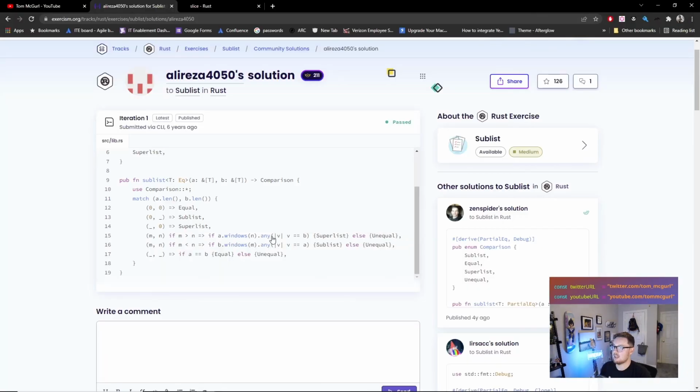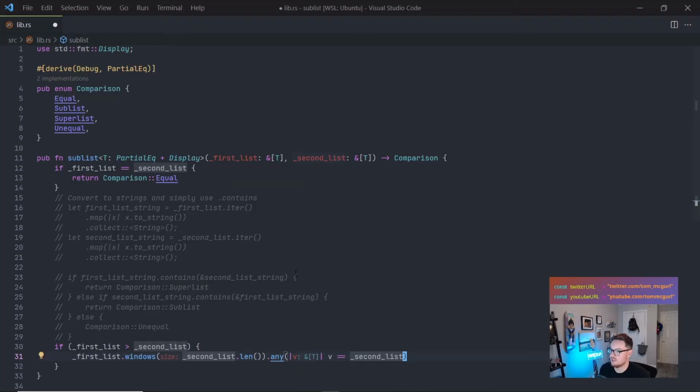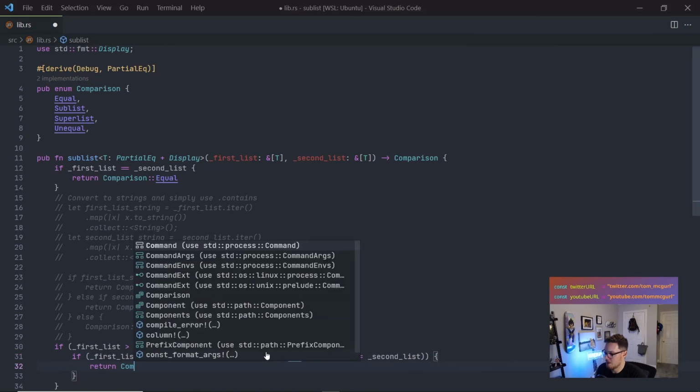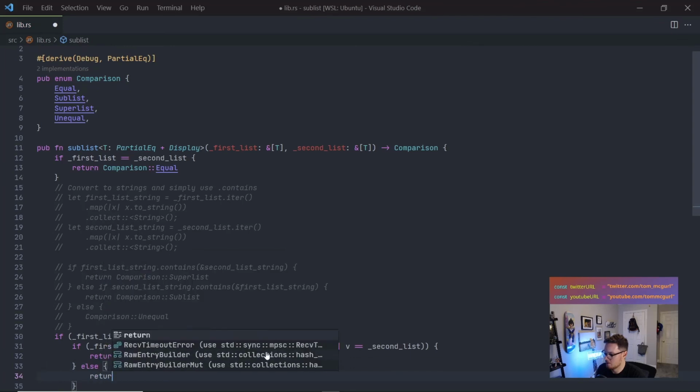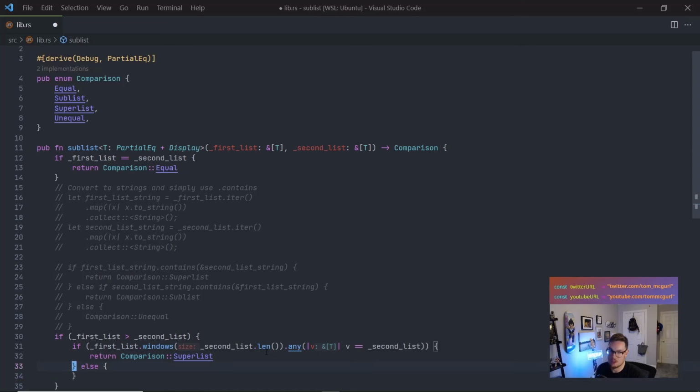So what we're doing is this is a check, right? So we're kind of nesting the ifs here. If that's the case, then we can return comparison Superlist. Otherwise it's unequal, right? But we don't need to handle that. We're going to return unequal at the end anyway, so we don't need to handle that right now.